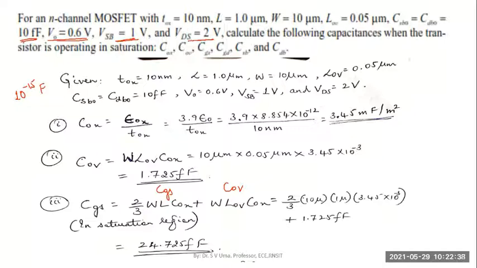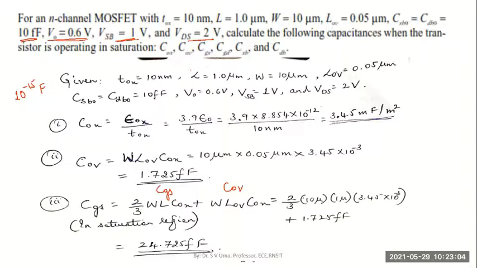Instead of giving the drain to body voltage, he has given the drain to source voltage. VDS is given as 2 volts. So when you apply it in the equation, you have to calculate VDB. We are interested in voltage VDB and not VDS. So you're supposed to calculate all the capacitances. Do it.